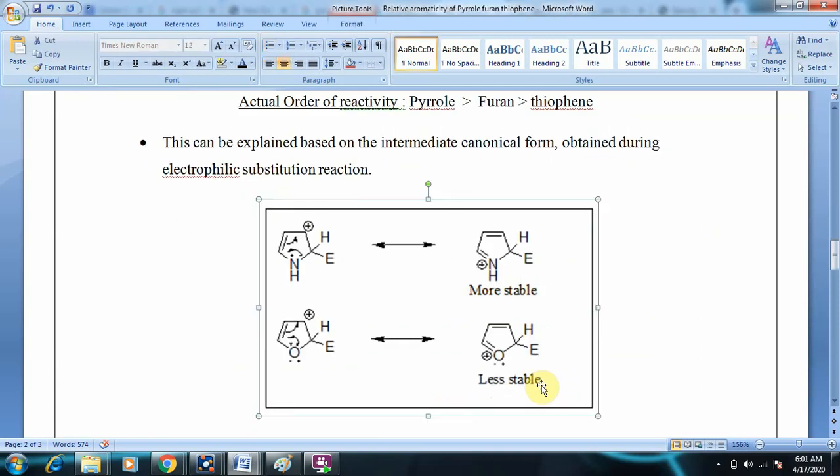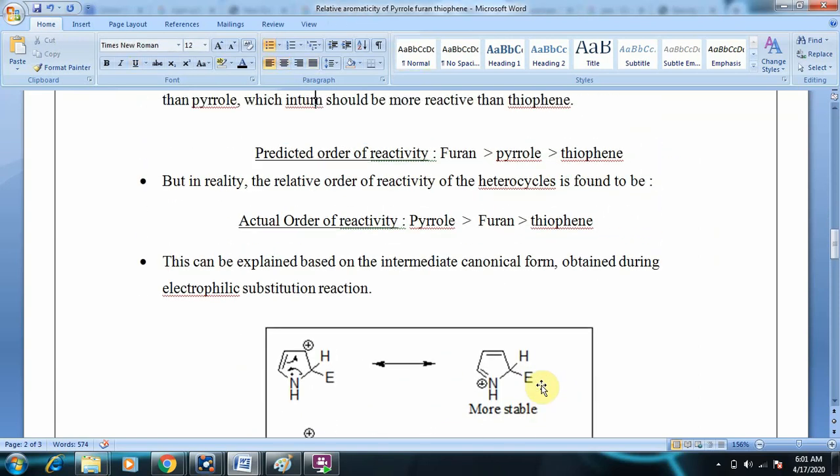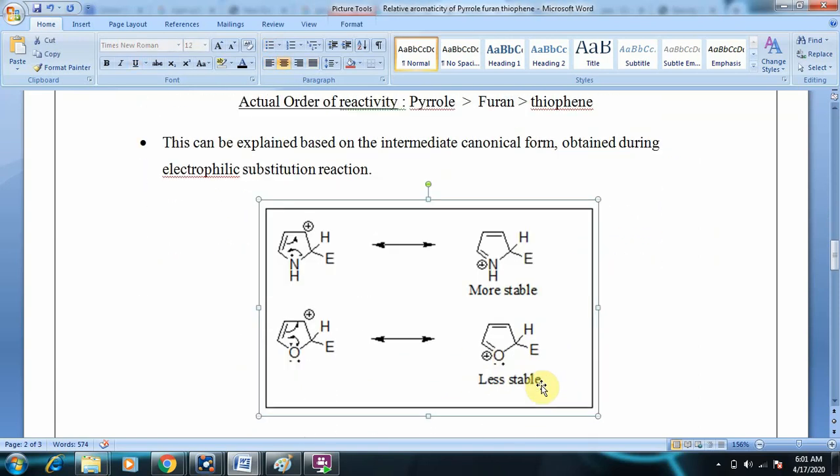We need to understand some basic concepts. When an electrophilic attack is taking place, we have studied that in pyrrole, furan and thiophene, the electrophile will attack at the second position. This is the most favorable position for attack. If an electrophile attacks at the second position, you can see an intermediate in which the nitrogen is releasing electrons into the system and getting a positive charge.